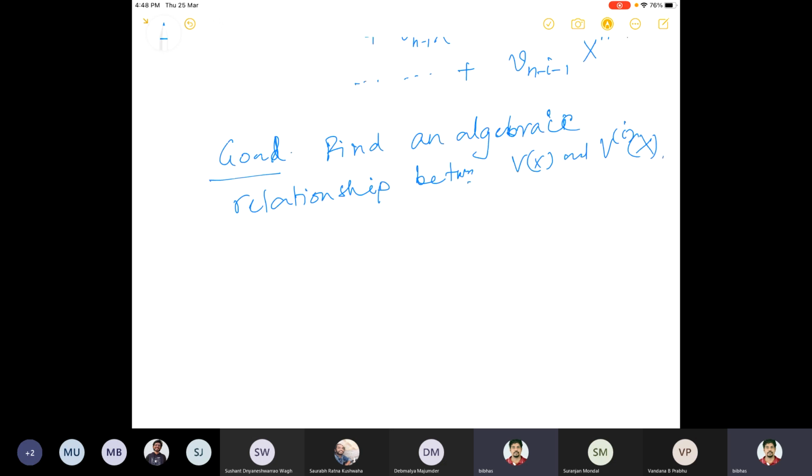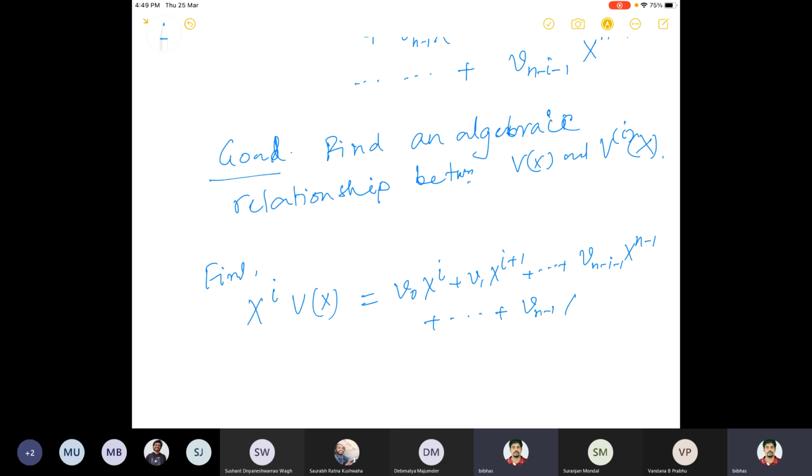In order to find that, we find x to the power i times V(x). Basically, we are multiplying x to the power i with V(x). We know what V(x) was, and x to the power i has to be multiplied everywhere. So this will be V0 x to the power i plus V1 x to the power i plus 1 plus dot dot dot plus Vn minus i minus 1 x to the power n minus 1 plus dot dot dot plus Vn minus 1 x to the power n plus i minus 1.